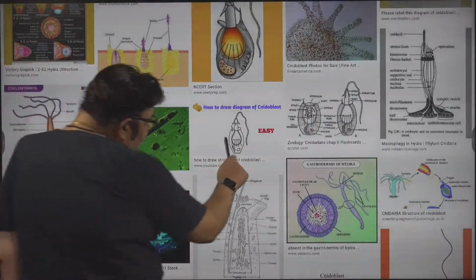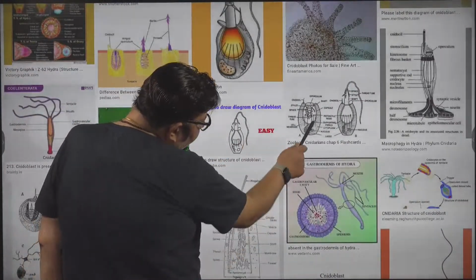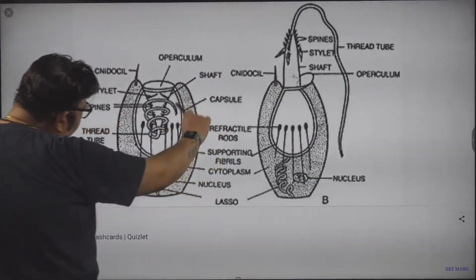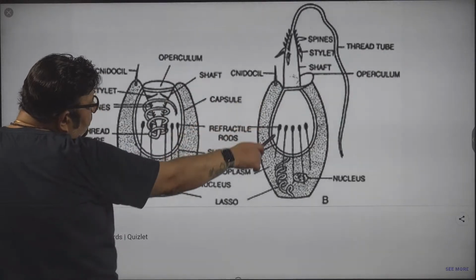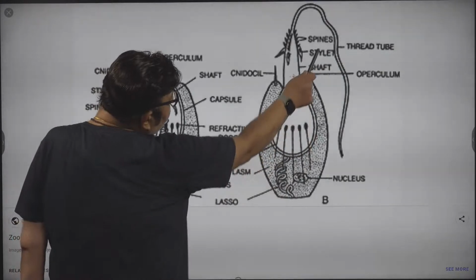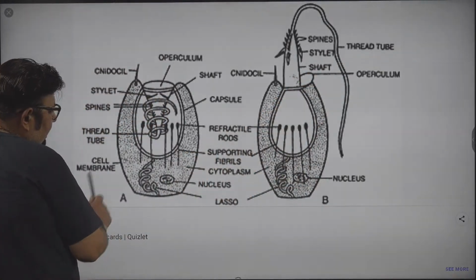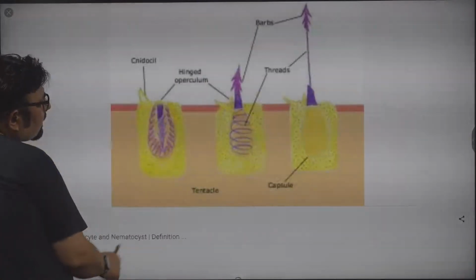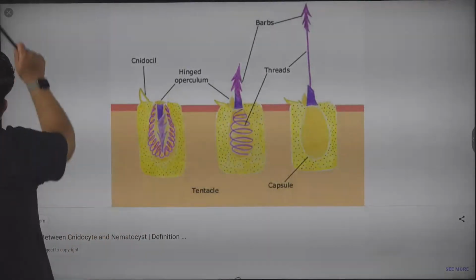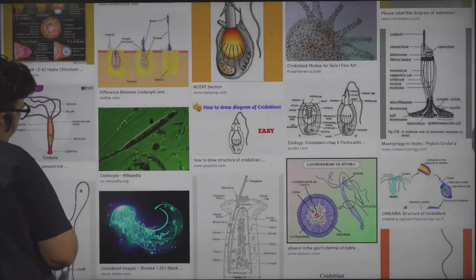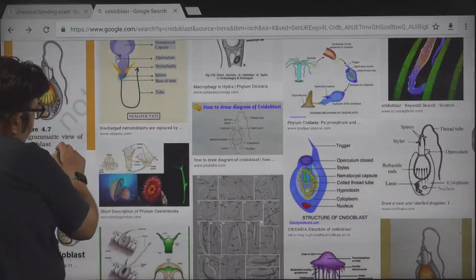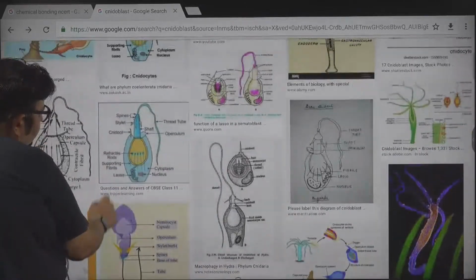And this is a fired one. This is the fired stage. And this is unfired. Now here it is unfired. And this can be shown as fired, where the thread tube has come out. You get the point? Okay. This one is fired once again. This one is the fired stage.